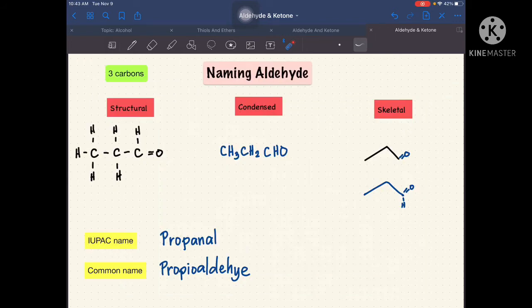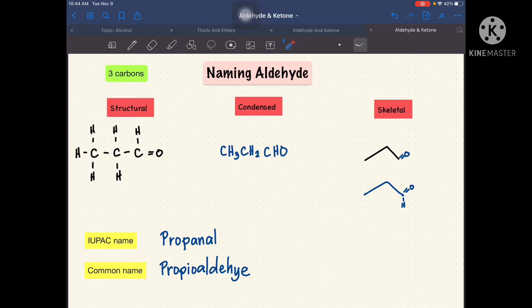I have here some examples how to write and draw the structures of aldehyde. It's condensed, skeletal, how to name its IUPAC, and common naming of aldehyde having 3 carbon atoms. So now let's have first the structural formula.